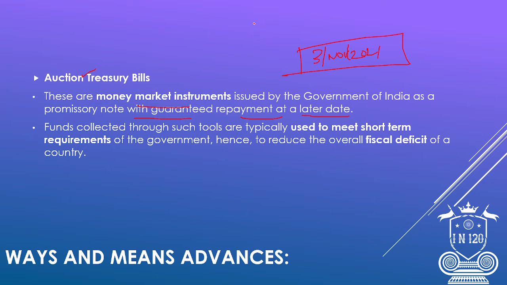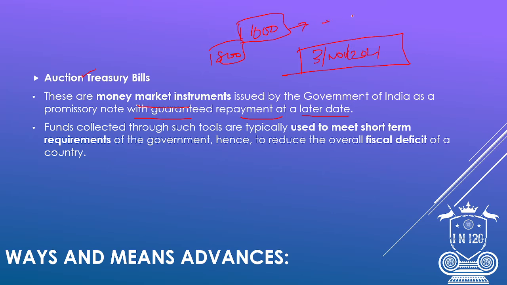The face value will be an amount, say for example 1000 rupees, and they'll start the auction from 800 rupees. This may go up to a maximum, depending on the people who auction the bill, the contestants.